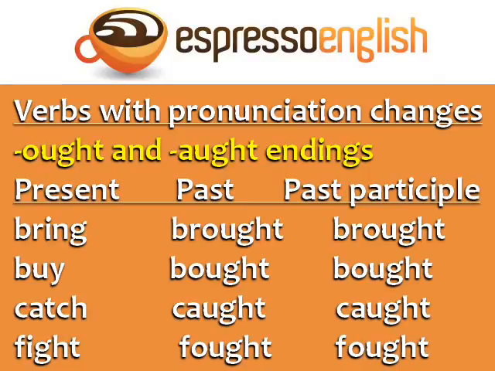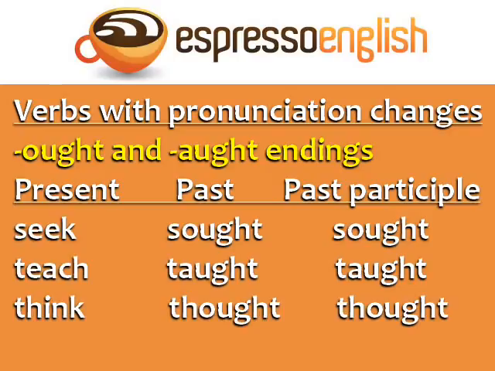Catch, caught, caught. Fight, fought, fought. Seek, sought, sought. Teach, taught, taught. Think, thought, thought. Remember that the G is silent in these verbs.